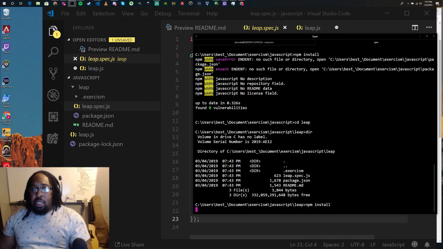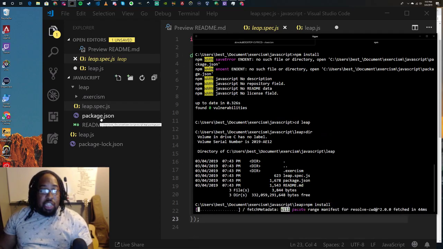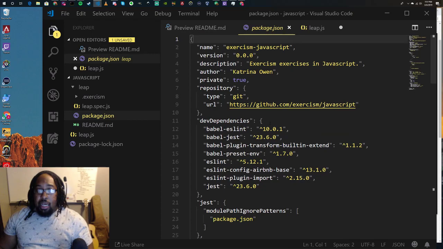So what npm install does basically is there's this file here called package.json. This specifies a bunch of packages and libraries for your project.